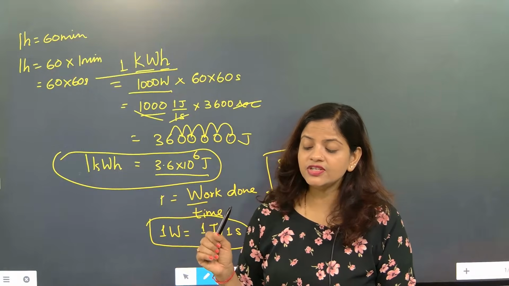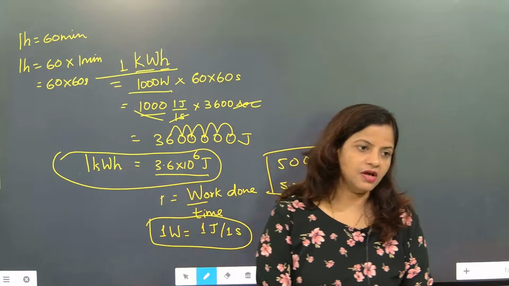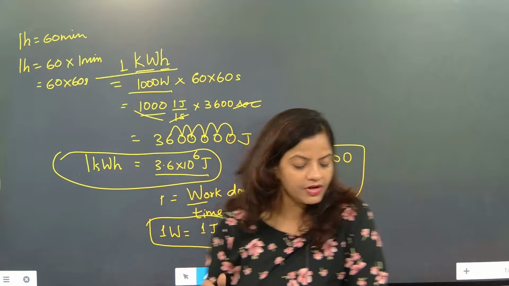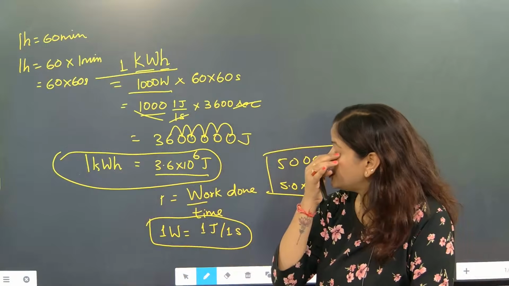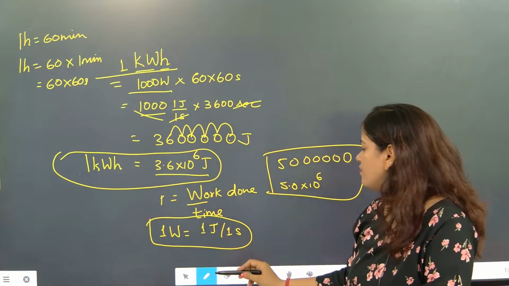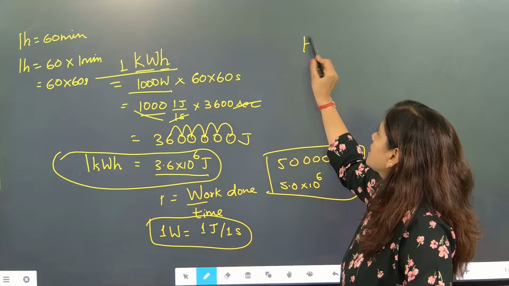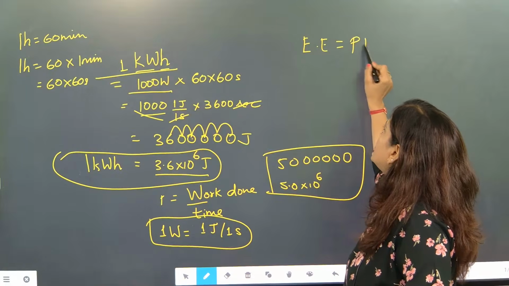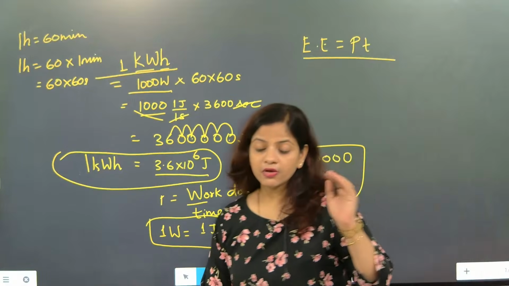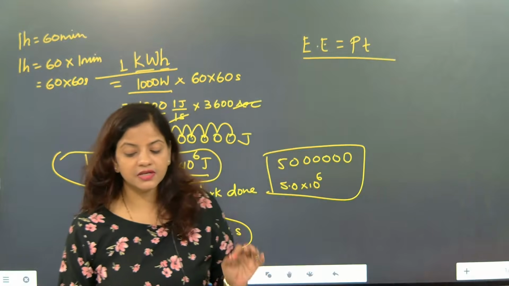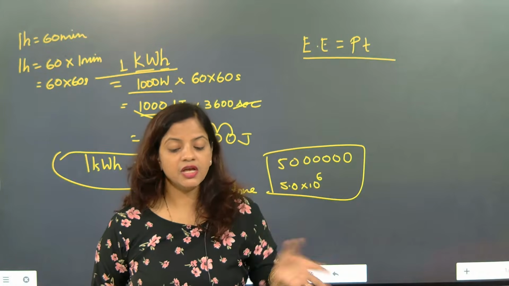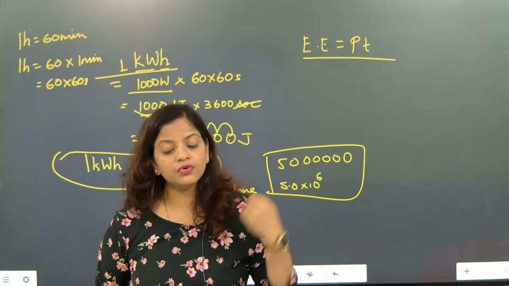What is it called? Electrical energy. And electrical energy will be power into time. Electrical energy is power into time. So how will power into time come? Anyone please tell me. Electrical energy E is equal to power into time. Why, beta? Because a simple answer is electrical energy is equal to power into time.